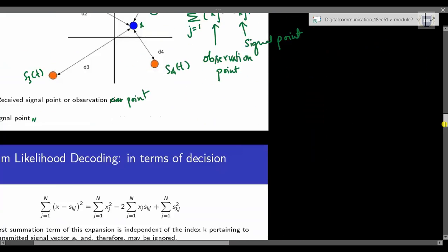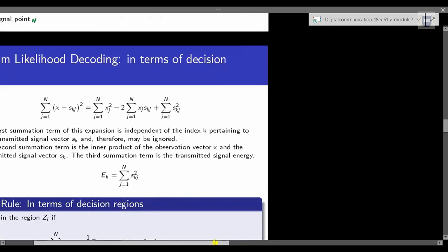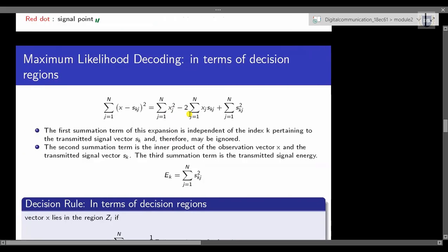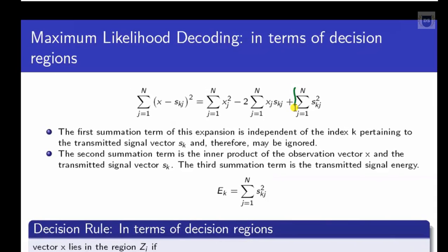If we closely examine this equation, this term over here represents the energy of a signal. And over here the first summation term of this expansion is independent of index k.